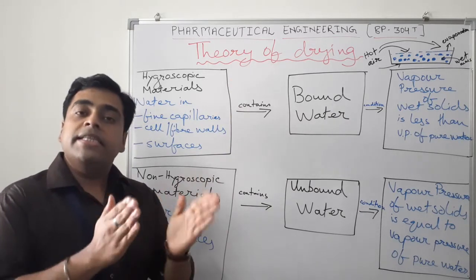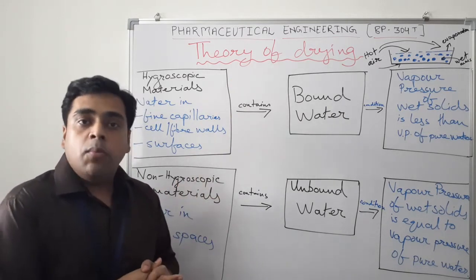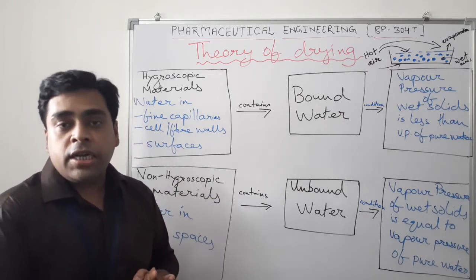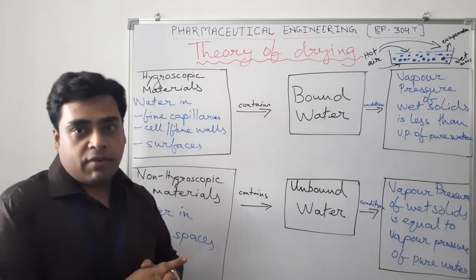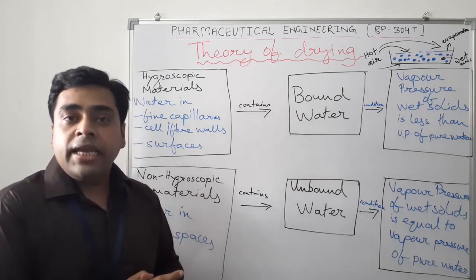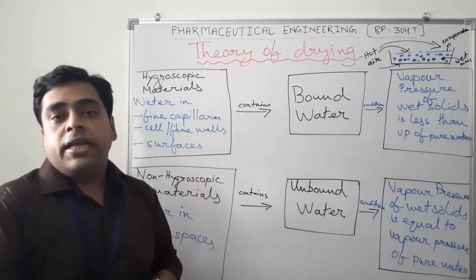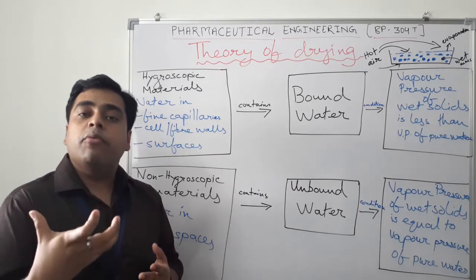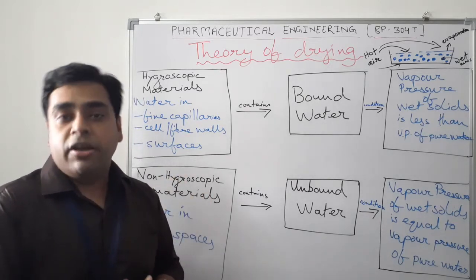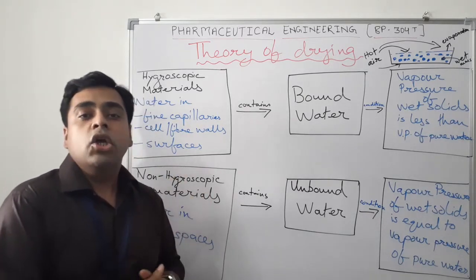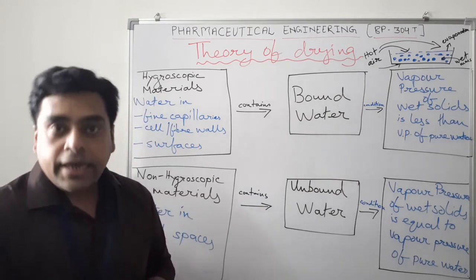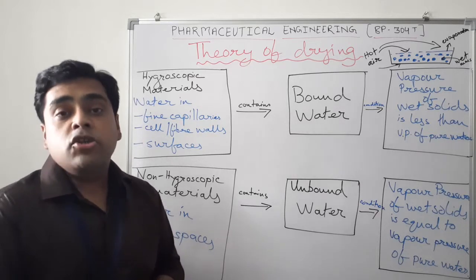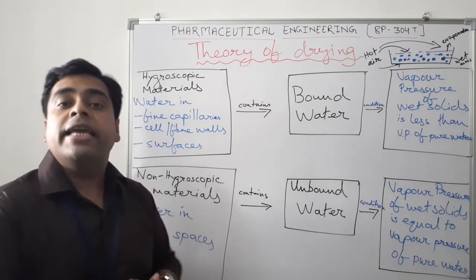We have discussed the basic difference between drying and evaporation. Both are unit operations, both involve vaporization of the moisture, but in drying, after the process is completed, we get a dry powder, a dry solid, whereas in evaporation we evaporate a huge amount of moisture from a liquid, and the result we get is a concentrated slurry.